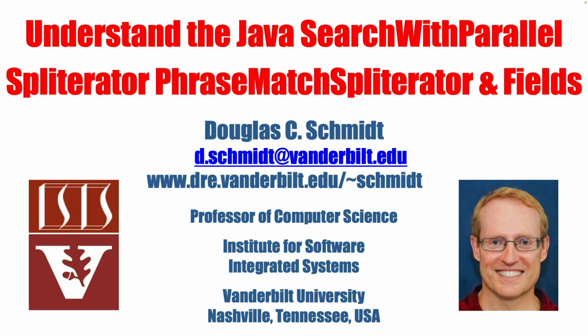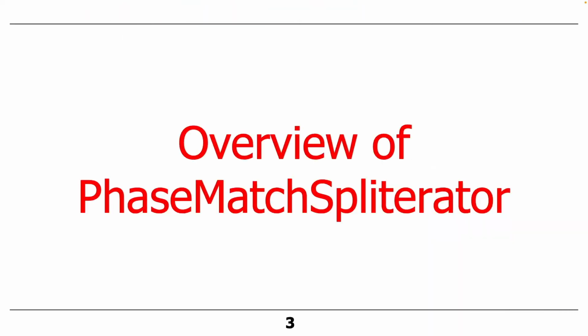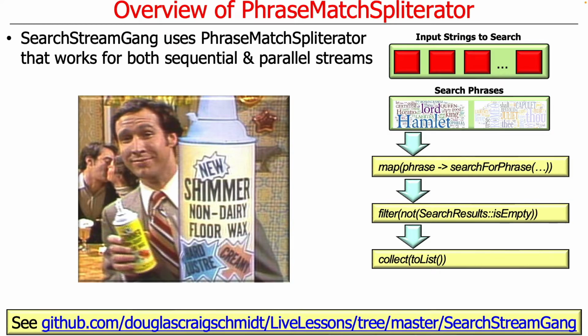So we're now going to start our discussion of the Search with Parallel Splitterator case study by talking about the PhraseMatchSpliterator and the various fields that it defines. Remember, the PhraseMatchSpliterator is an implementation of Splitterator that we're going to use to do parallel splitting. There's also a sequential version of this program that has a splitterator, but it doesn't go as far as the one we're about to look at. The fields are the same, but the behavior is slightly different.